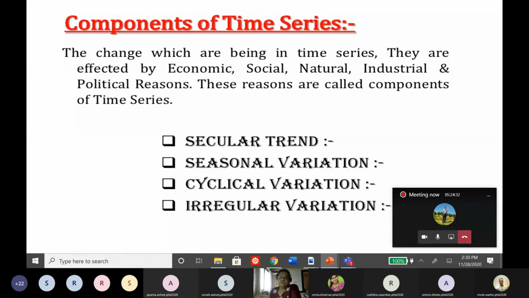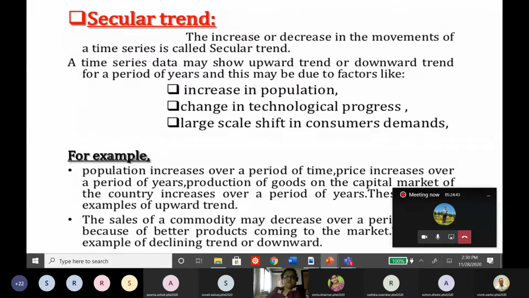Now secular trend, seasonal variation, cyclic variation, irregular variation, by the name itself, some of you might have understood what it means. Secular trend means the increase or decrease in the movement of a time series. I gave you the example of milk requirement. You might have seen the demand increases on Saturday, Sunday, and Monday, otherwise it reduces. So there is increase and decrease, and we can say this is a secular trend.